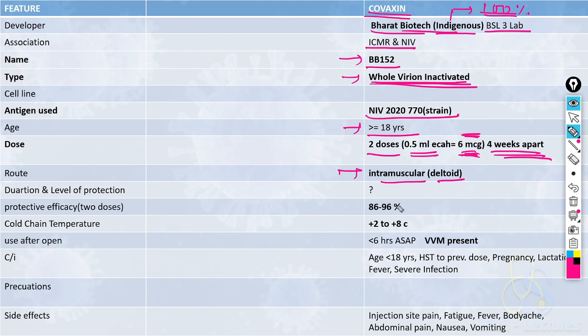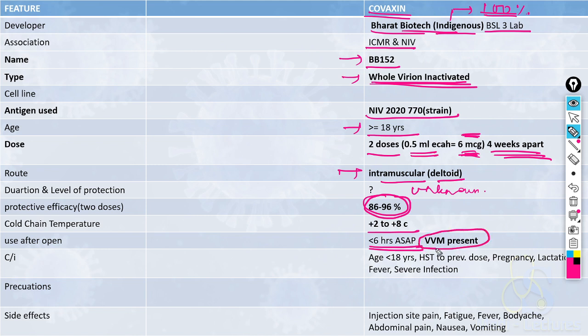Duration of protection and level of protection is still unknown since the vaccine was introduced recently. But the protective efficacy of 2 doses is high, 86 to 96%. On the other hand, Covishield had 70%. Cold chain temperature is 2 to 8 degrees centigrade. After opening the vial, it should be consumed within 6 hours.